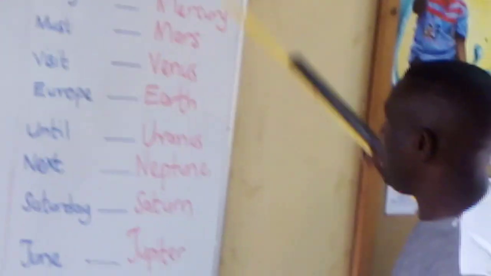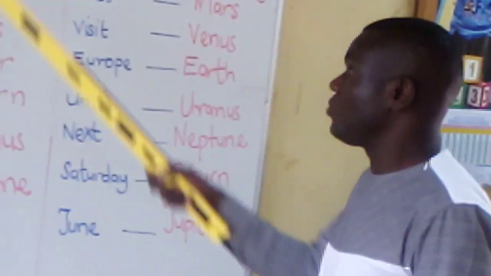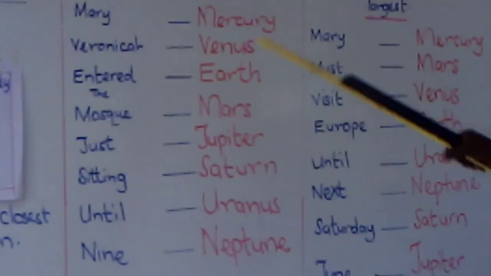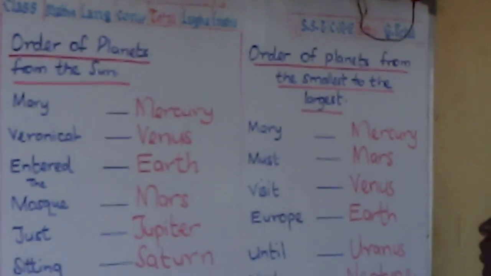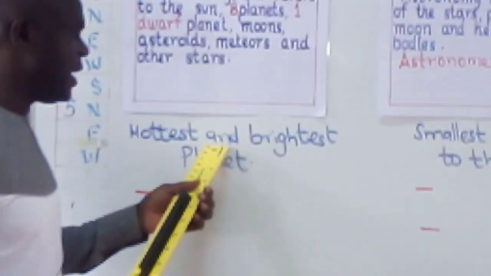That is the order of their sizes. But this one is the order of the planets from the sun, how they appear on their orbits from the sun. Now we come to some few descriptions here that I left pending.